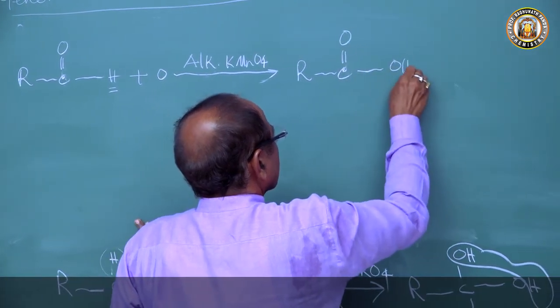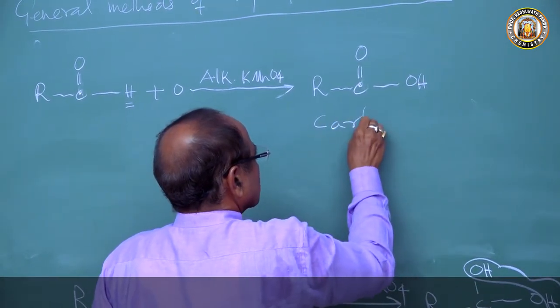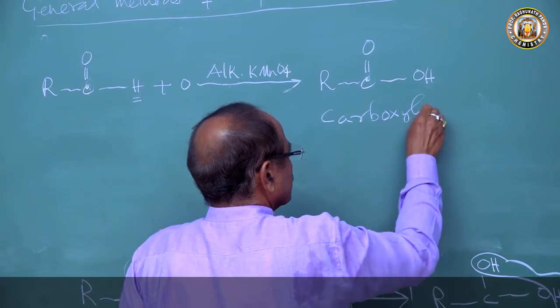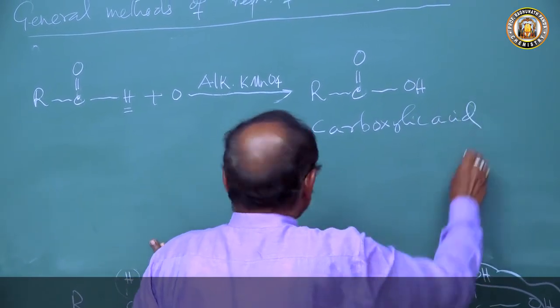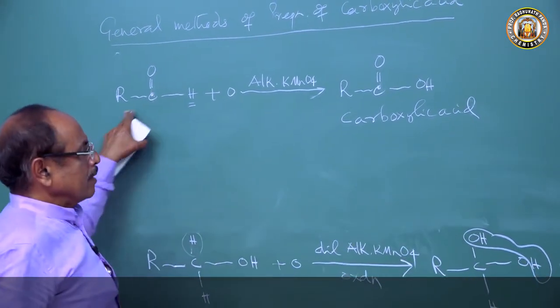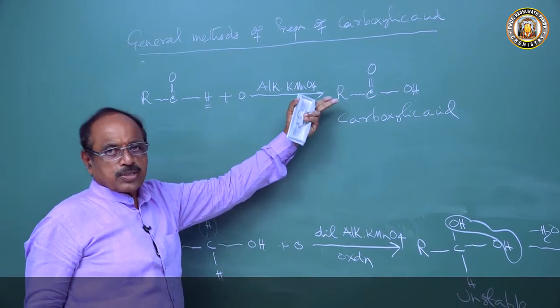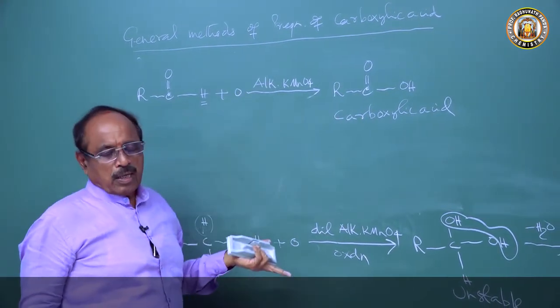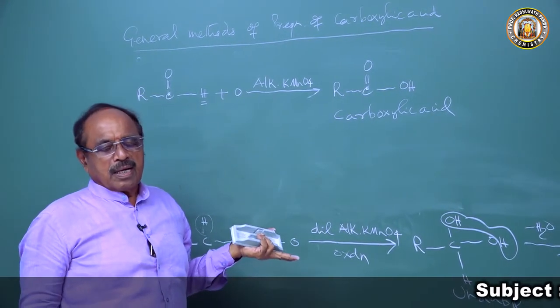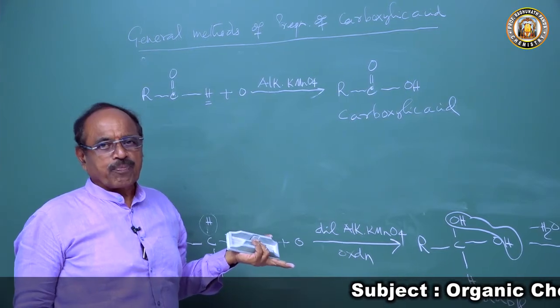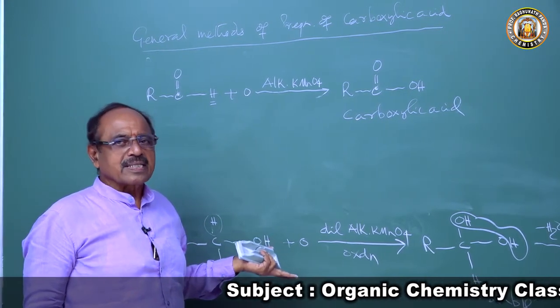we get RCOOH. We got the carboxylic acid. So we can start from aldehyde and land upon the carboxylic acid also. That's the reason I wrote oxidation of primary alcohol and oxidation of aldehyde. We can start with aldehyde or we can start with alcohol.